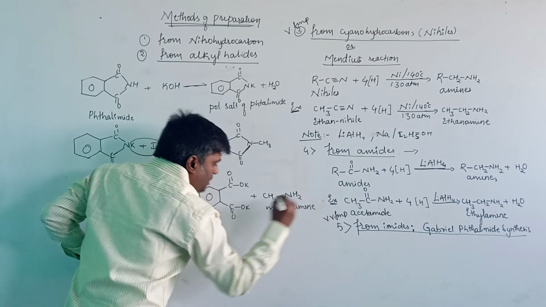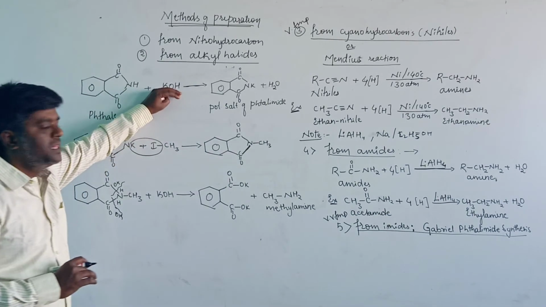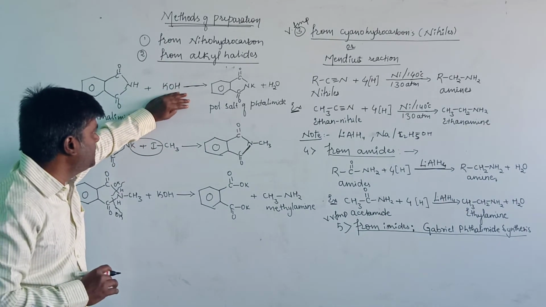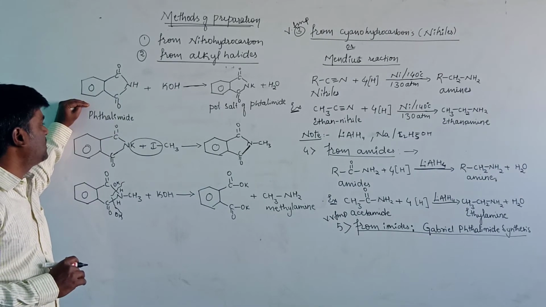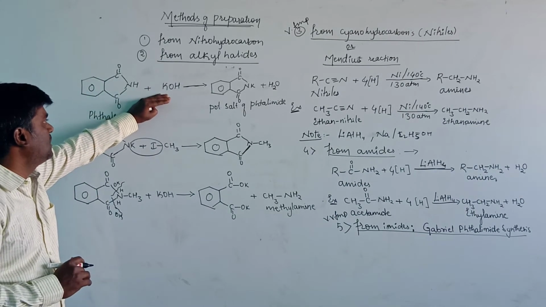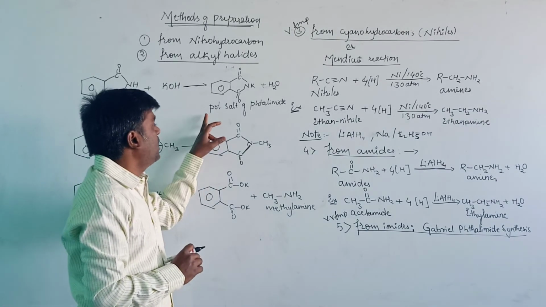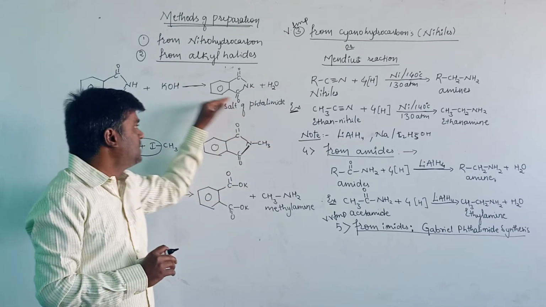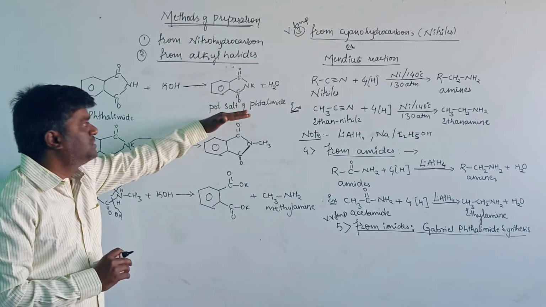Methylamine. This is about the Gabriel phthalimide synthesis. Once again I will repeat here. When phthalimide reacts with a strong solution of alkali, it gives the sodium or potassium salt of phthalimide. We are taking potassium hydroxide, therefore it will give the potassium salt of phthalimide.